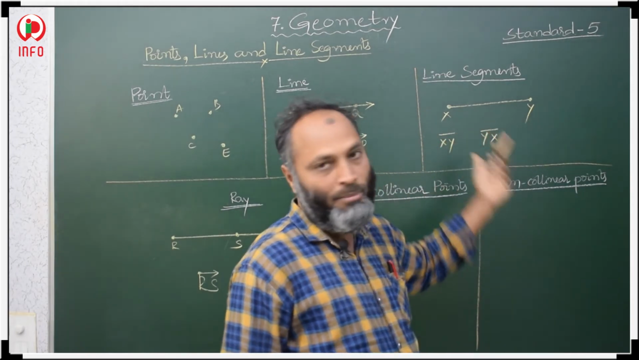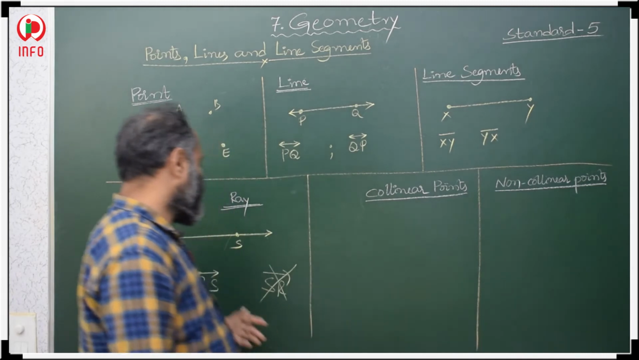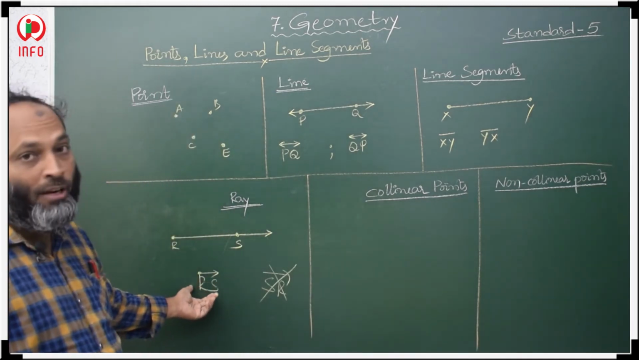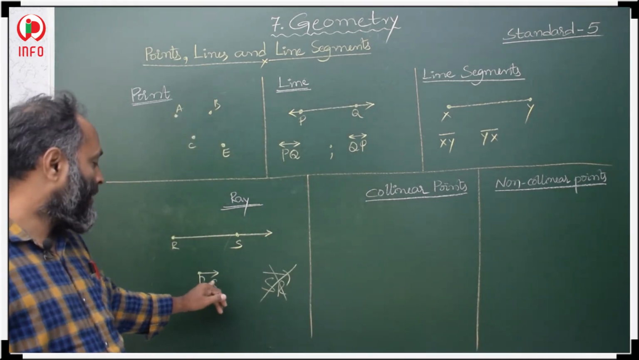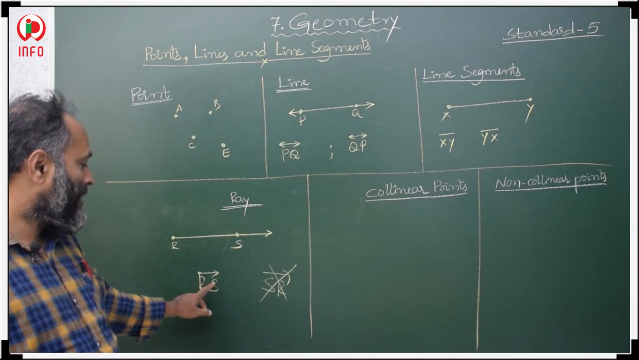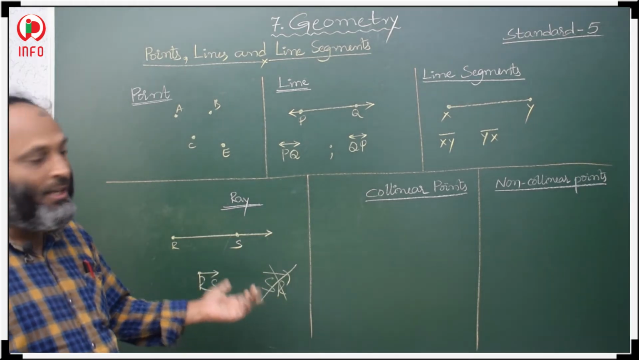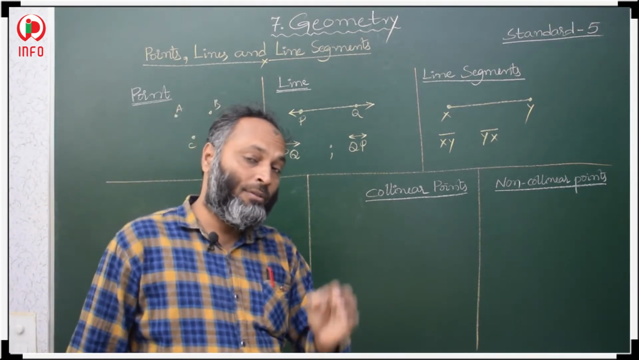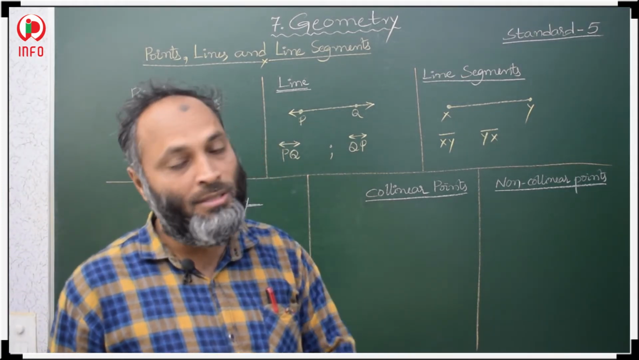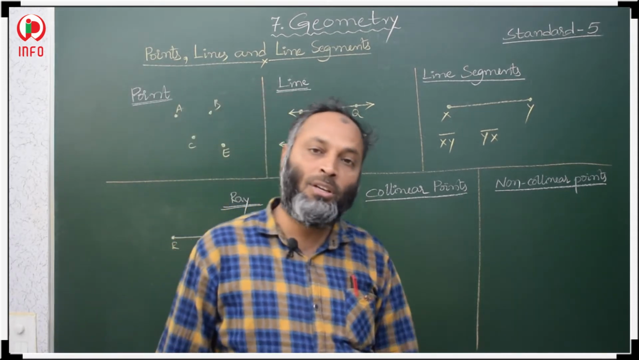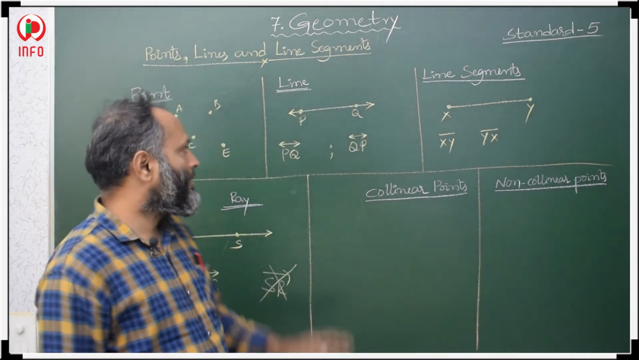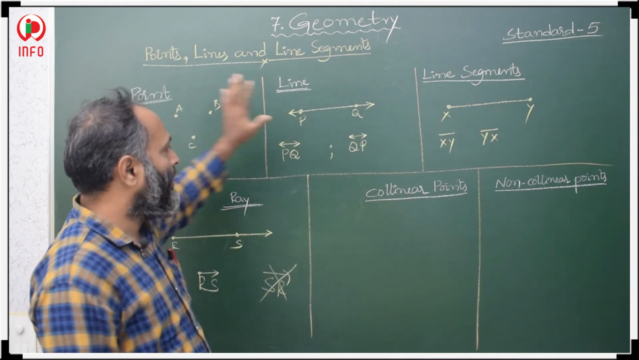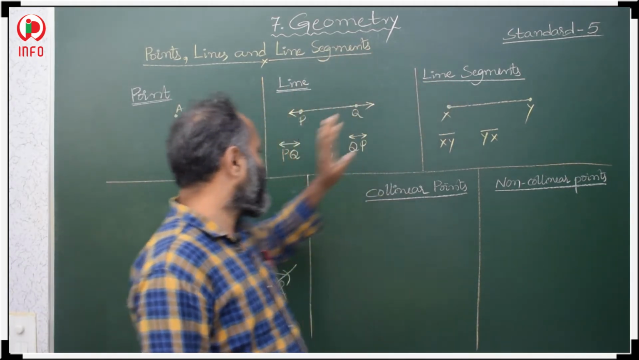Both the ways we can represent. But in a ray, we have to represent only in one way, like RS. R should come first and S we have to take next. Why? R is the initial point, so we have to take the initial point first. Okay. Now, this is about point, line, line segment and ray.